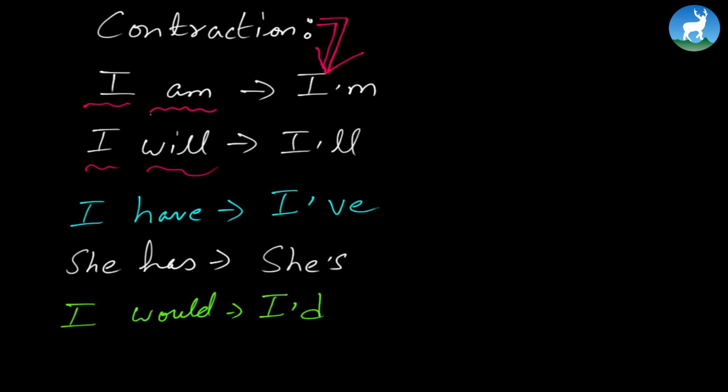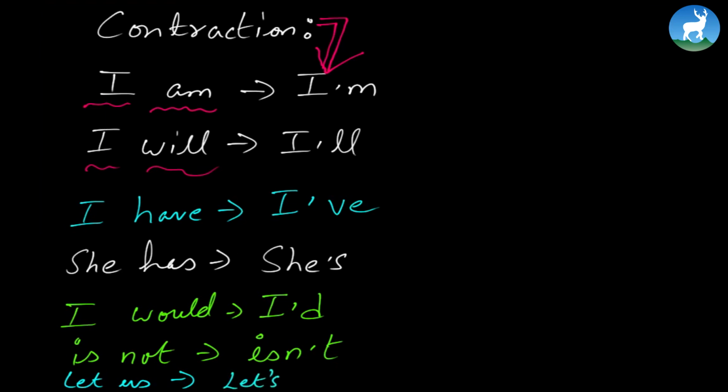I am. See, so this is how contraction is used in English. If you want to write "is not," you go for "isn't." Even for "let us," we often use this word, don't we? "Let us go to the party." So you can simply say "let's go to a party." So "let's" simply means "let us go to a party." This is what is called contraction. All these compressed forms are what we call contraction.